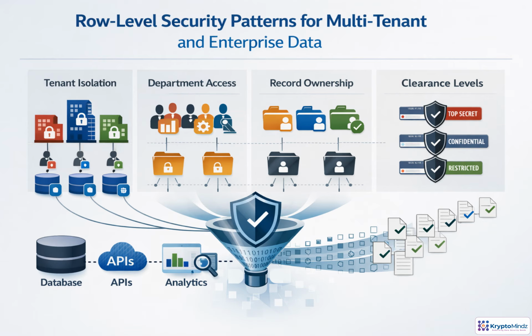This is where authorization becomes data-specific. It is not enough to know who the user is. Every query must ask which records they are allowed to see. In a multi-tenant support assistant, tenant A must never retrieve tenant B's tickets, even through search, analytics, or AI context. The same pattern applies to departments, assigned owners, and clearance levels. The safest design puts these filters in shared policy enforcement, not scattered application code.